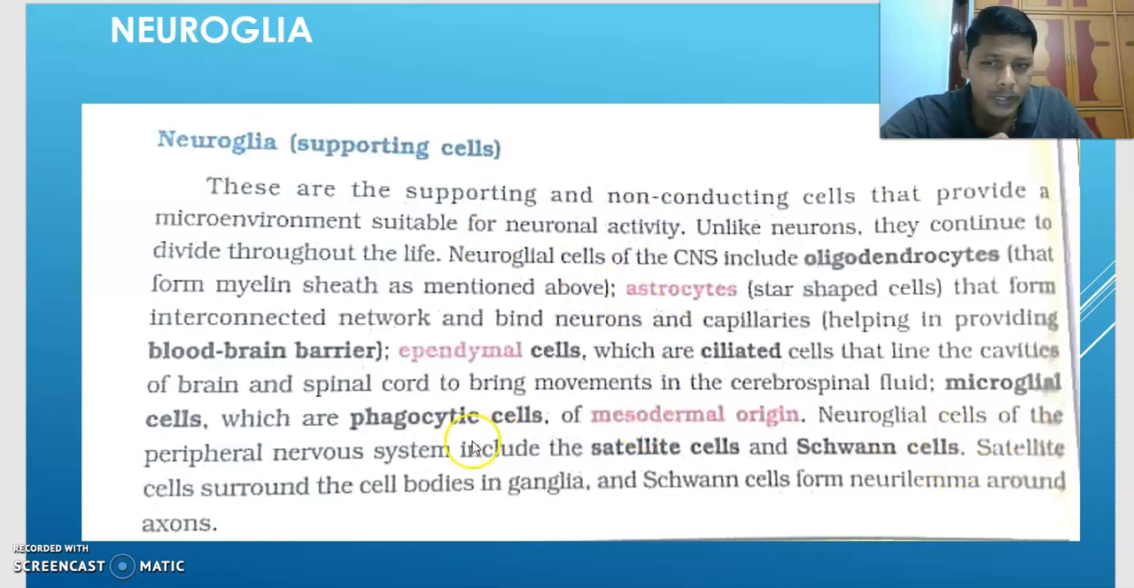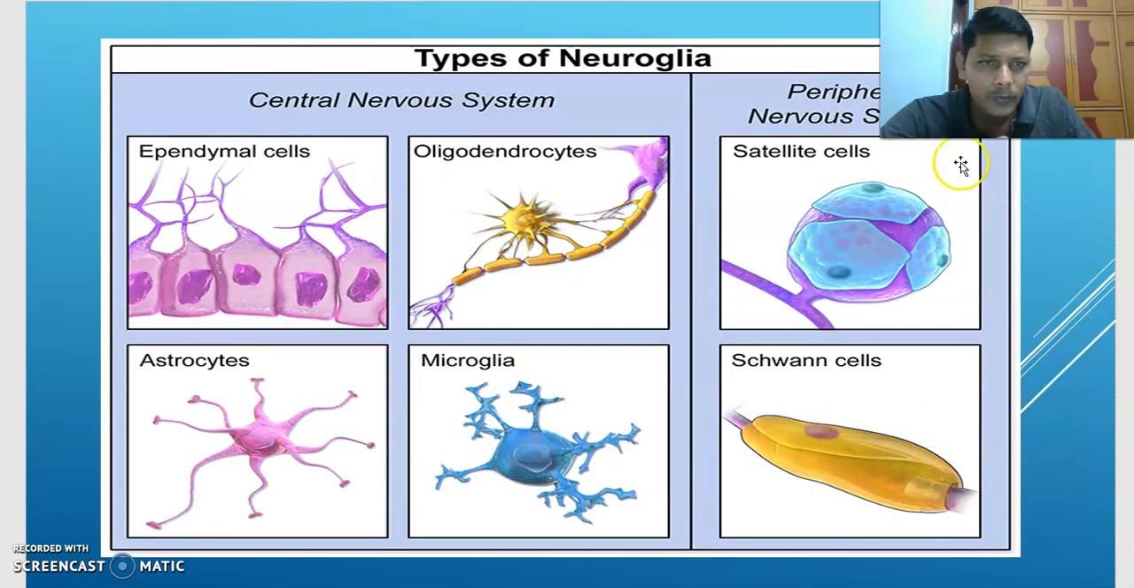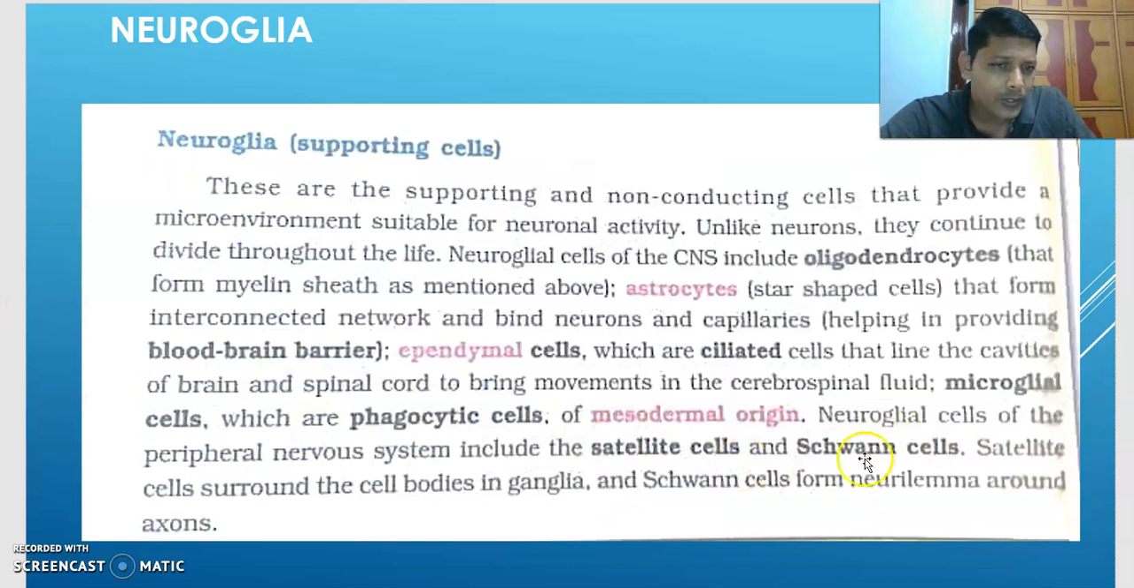Neuroglial cells of the peripheral nervous system are two. What are they? I showed you in this slide. You can remember here S square. Satellite cell, Schwann cell. These are the two neuroglial cells present in the peripheral nervous system. Satellite cells surround the cell bodies in ganglia. And the Schwann cells form the neurilemma around the axon.